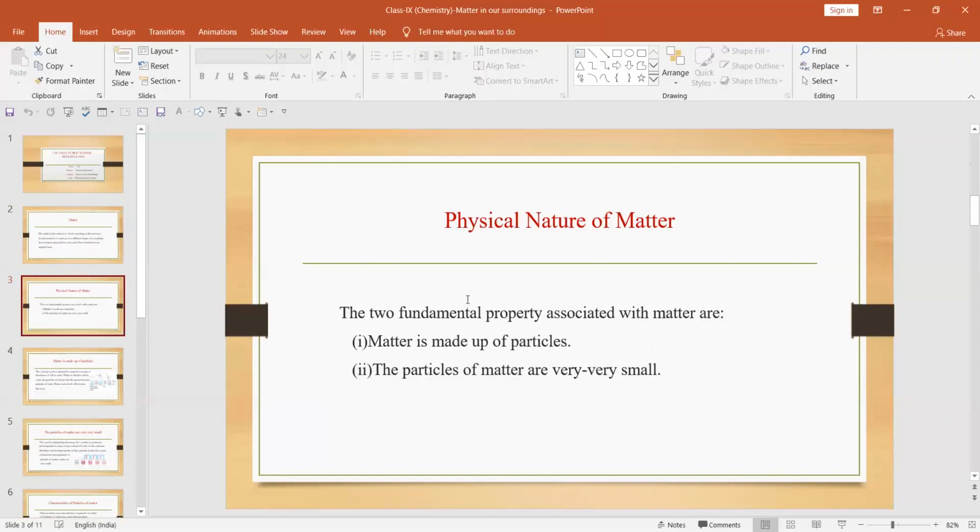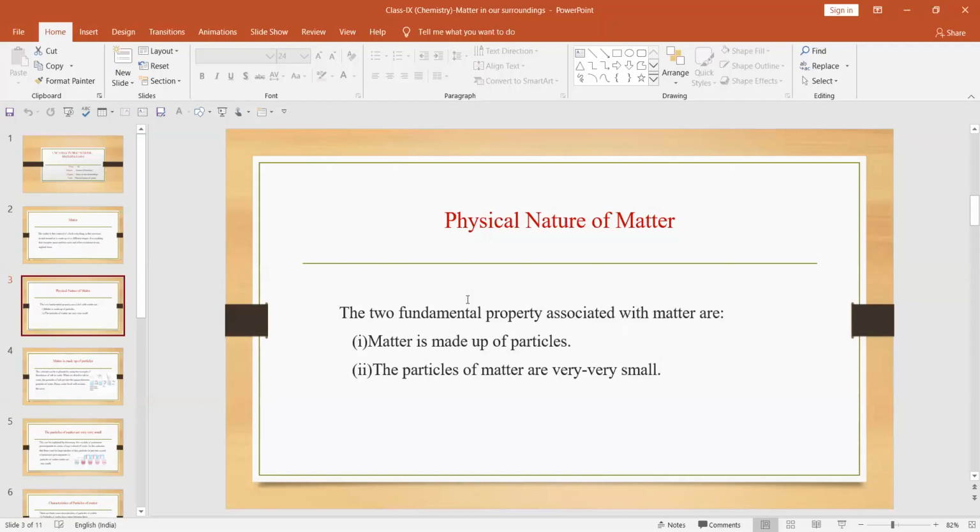There are two major fundamental properties associated with matter. First, matter is made up of particles, and the second, particles of matter are very small. These are the two common or fundamental properties associated with any kind of matter.